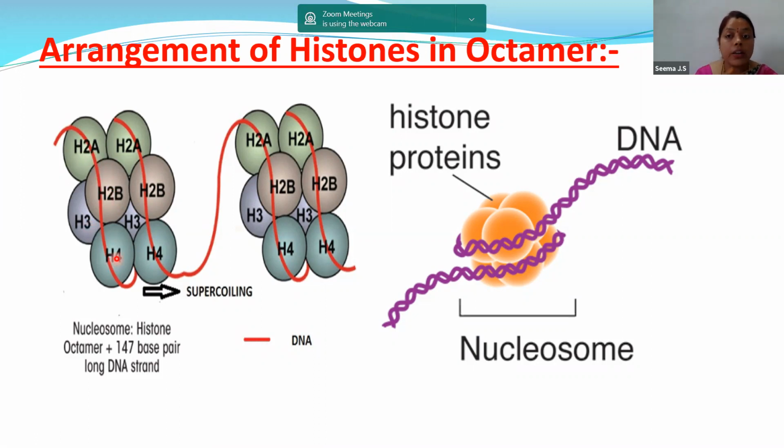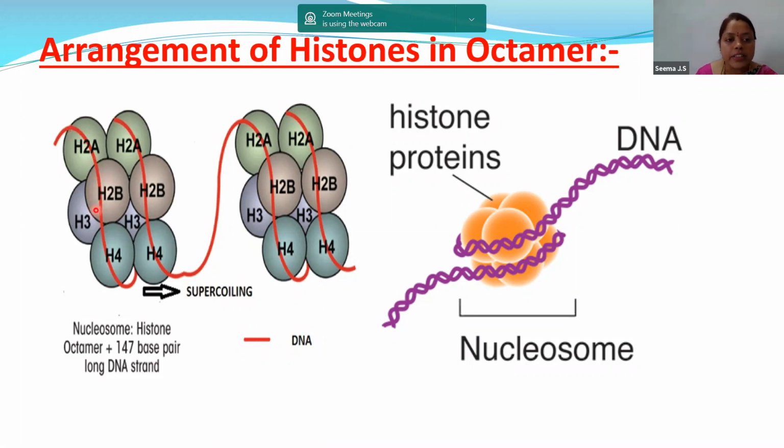But as we are calling it an octamer, octamer means 8 in number. How has this octamer formed? Simply, this H2A has another H2A, H2B has another H2B, H3 has another H3, H4 has another H4. So totally how many histones are present? Yes, totally 8 histones are present. So I hope children you understood why we are calling it an octamer. Nothing but histones are 8 in number.